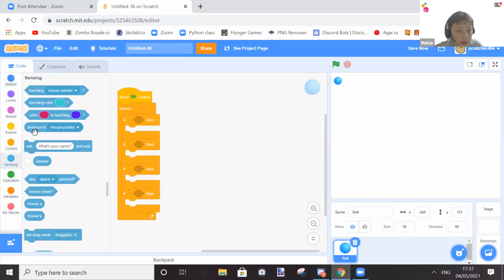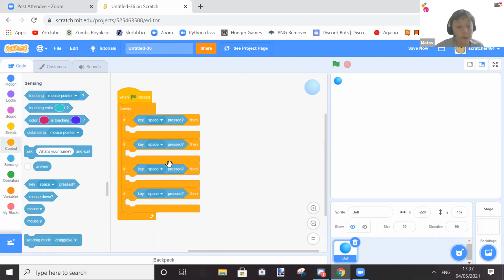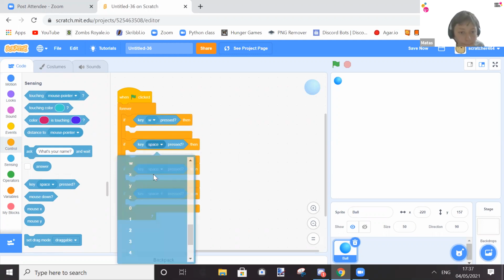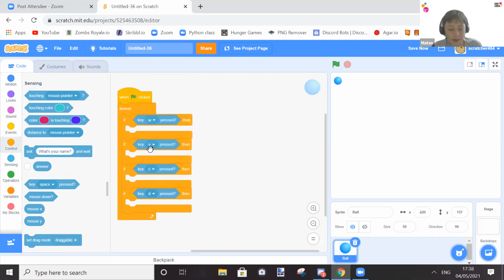If we do sensing and then key, now we have all 4 keys. I'm going to do WASD since that's how I play my games. But you can make it arrow keys or anything. Any button on your keyboard can work.